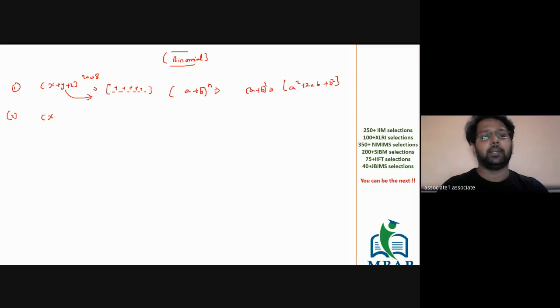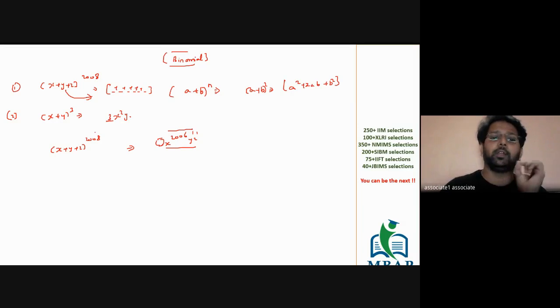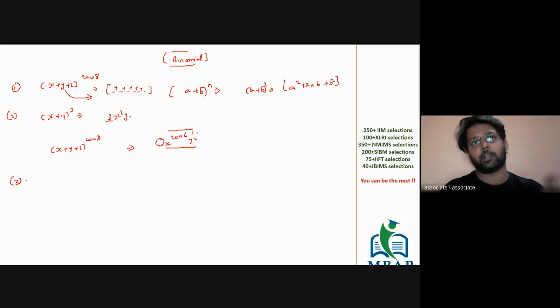For example, let's say if I say x plus y whole cube, and if I ask you to find the coefficient of x square y, if you know the formula, you will say the coefficient is going to be 3. But on the other hand, if I say x plus y plus z raised to 2008, tell me the coefficient of x raised to 2006, y raised to 1, z raised to 1. So the second type of question that we have to work on is finding the coefficient of any given term. And the third type of question will be on finding the sum of all the coefficients.